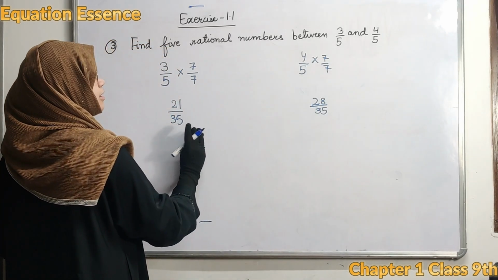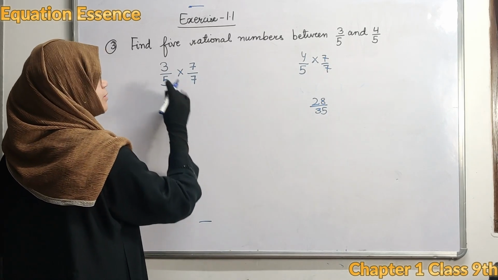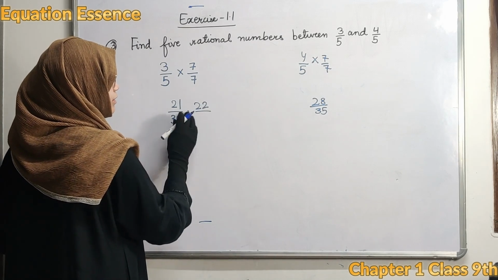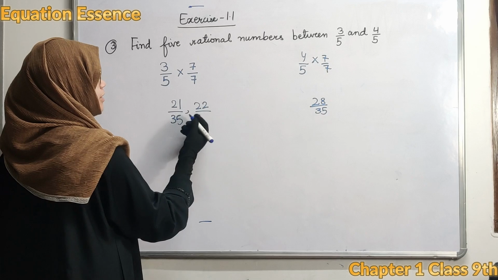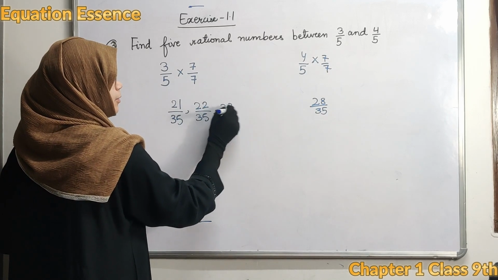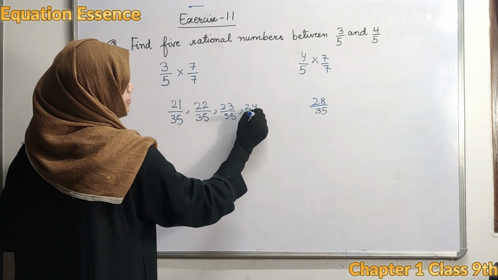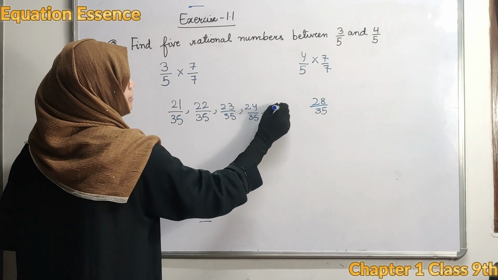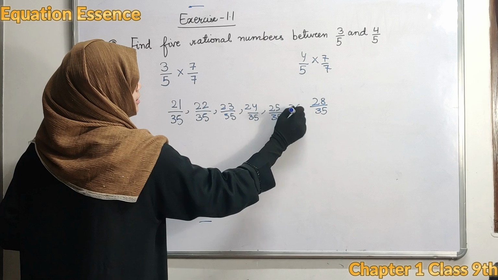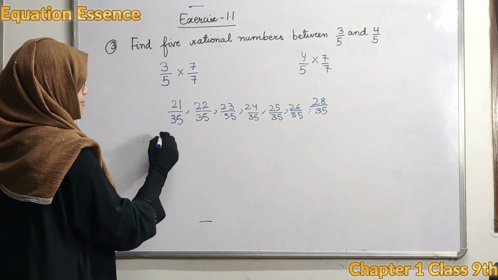Now can you find rational numbers between 21 upon 35 and 28 upon 35? Likewise in question number 2, the rational numbers between 21 upon 35 and 28 upon 35 are 22 upon 35, 23 upon 35, 24 upon 35, 25 upon 35, 26 upon 35.